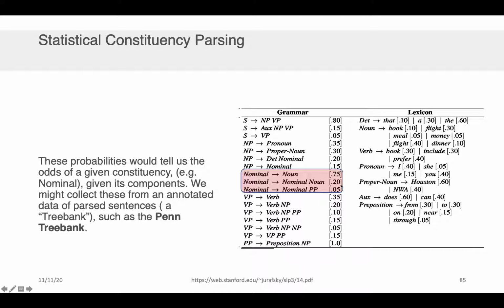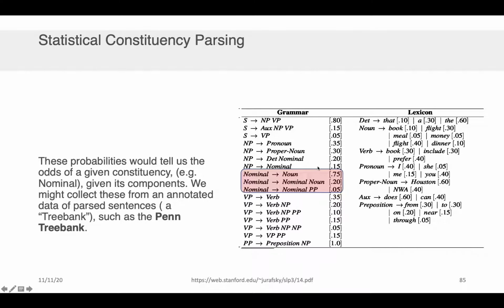So you could fairly ask the question, well, hey, where do I get these probabilities from? And the answer is you go to what's called a tree bank, which are large corpora that have been carefully annotated by folks who are very good at extracting grammar from sentences. Think of your grade school English teacher who sat and annotated a bunch of documents to write out what the parse tree was. And so you can use that to get prior probabilities about how often a nominal is a noun versus a nominal and a noun versus a nominal followed by a prepositional phrase, if you had access to those parse trees in a training data sense.